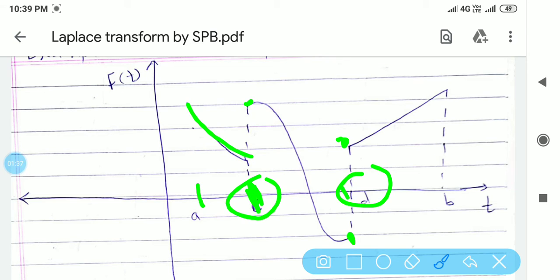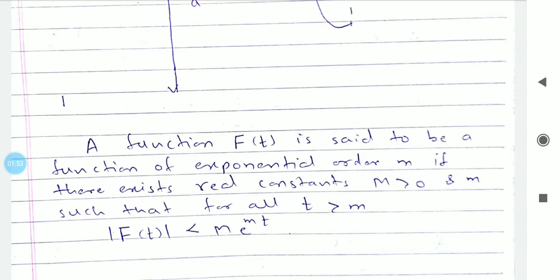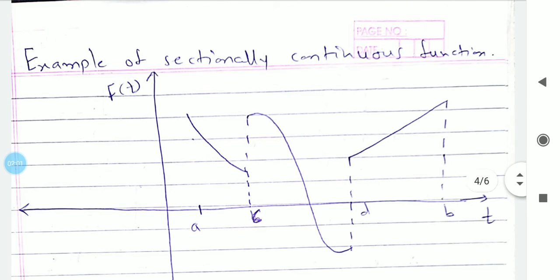Similarly from c to d, this function is continuous. Similarly from d to b, this function is continuous. Such a function is called a sectionally continuous function. And exponential order means this is the definition. So for those functions which are sectionally continuous and of exponential order, we can find the Laplace transform.